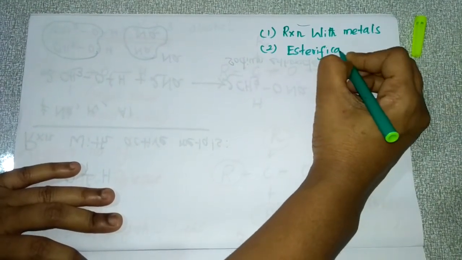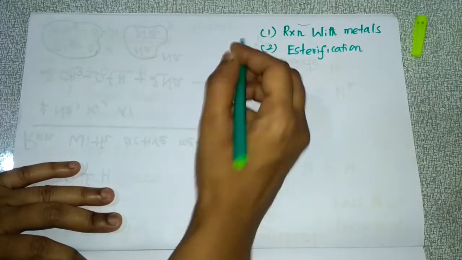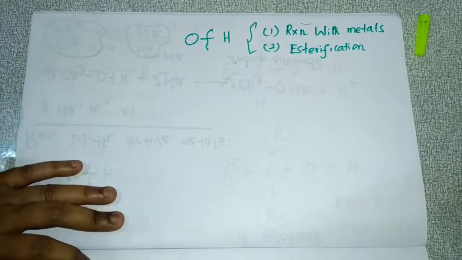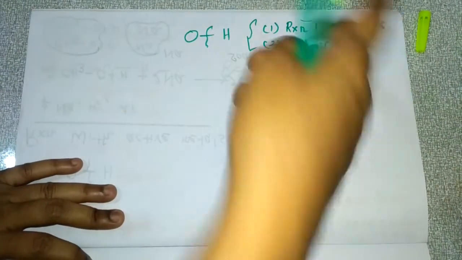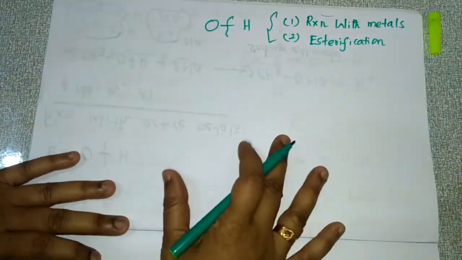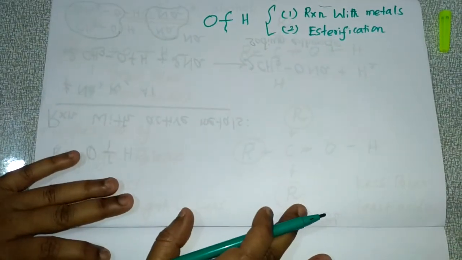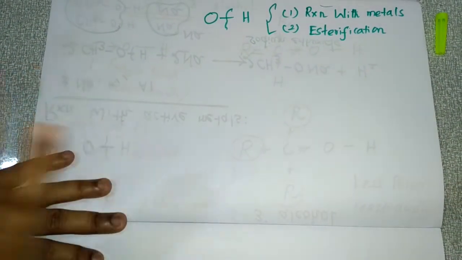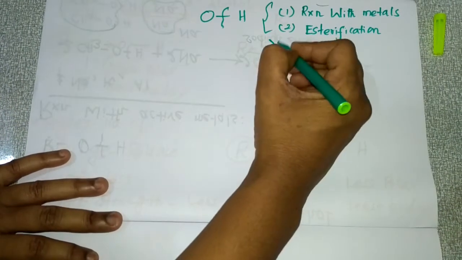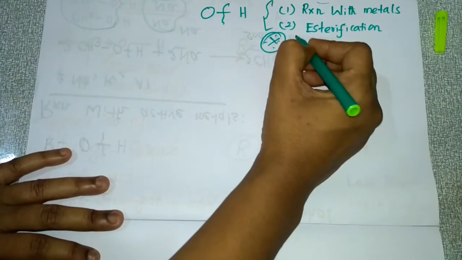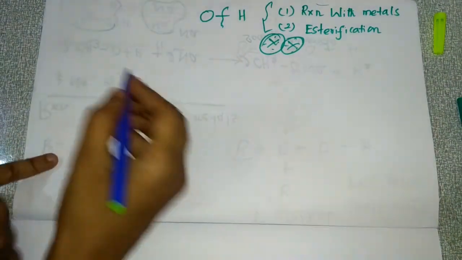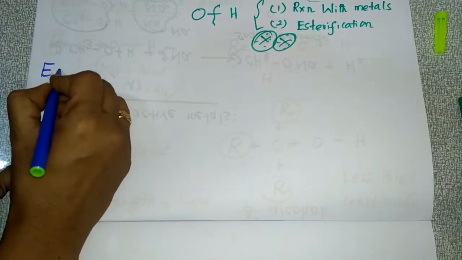So these two reactions only are there under cleavage of the OH bond. Already I told you the reaction with metals, which is very easy. So next is the esterification reaction. We are going to learn the esterification reaction with the mechanism. This is a very important reaction mechanism.